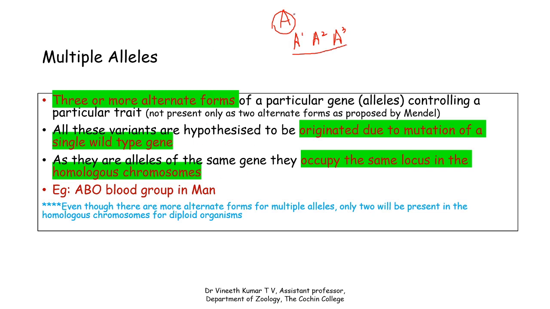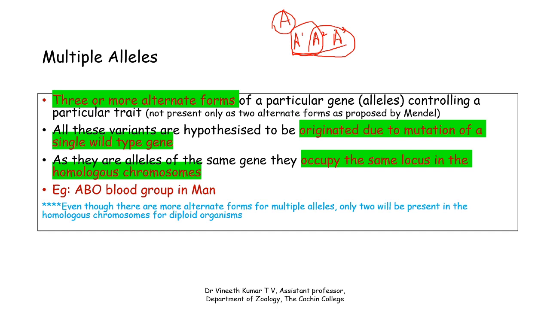Even though there are three alleles, these three together will not be present in a diploid organism. Any combination can be present depending upon their parental genotypes. For example, one individual may have A1 and A2, because diploid individuals will have only two alleles on homologous chromosomes. Depending upon the parent, a particular individual will have either A1, A2, or another individual will have A2, A3, or another will have A1, A3, etc. So, depending upon the genetic constitution of the parent, two will be present from the set of multiple alleles.